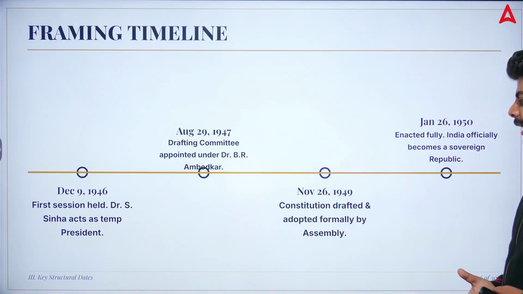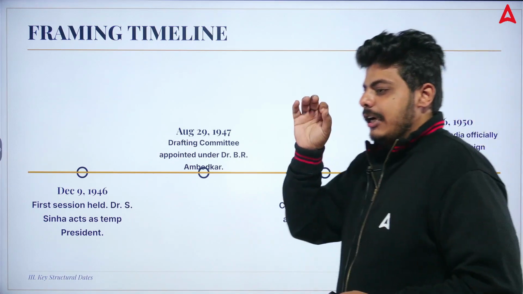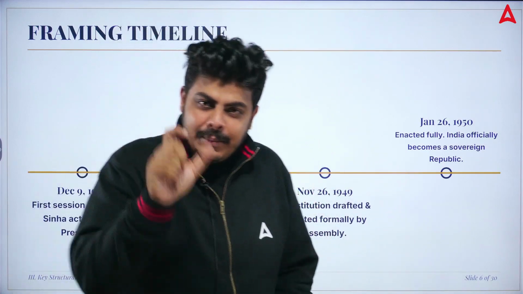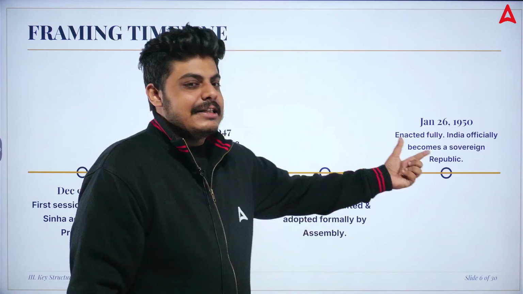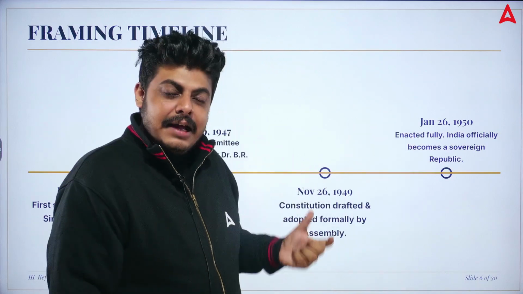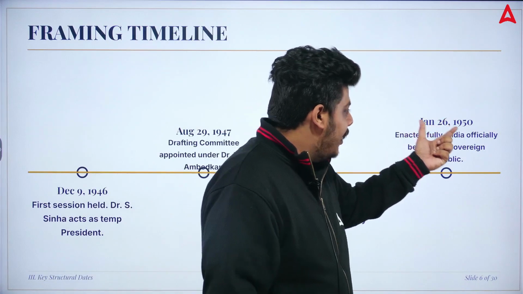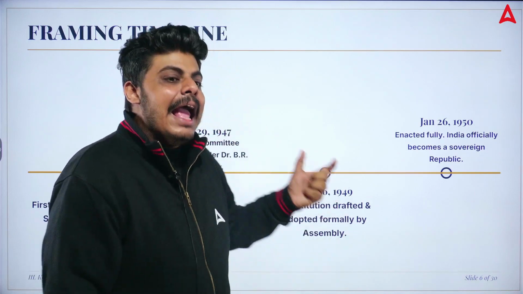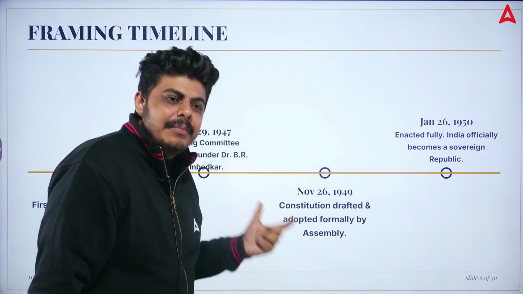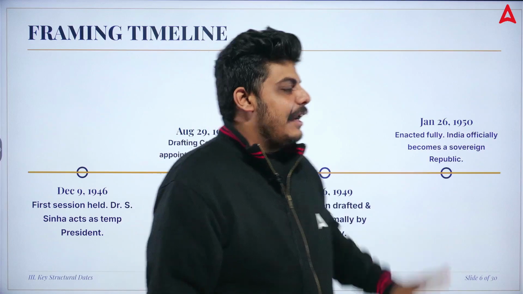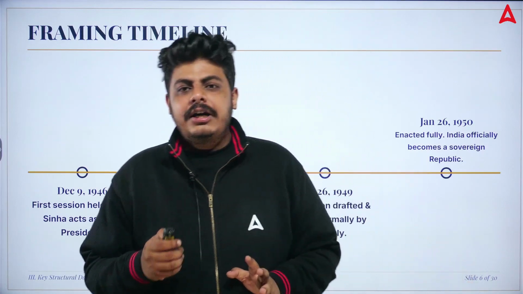On November 26, 1949, the constitution was drafted and adopted by the assembly. Remember, both these dates will be asked in your exam: on 26 November 1949 it was adopted, and on 26 January 1950 it was enacted. Adopted and enacted are two different things that you need to remember.